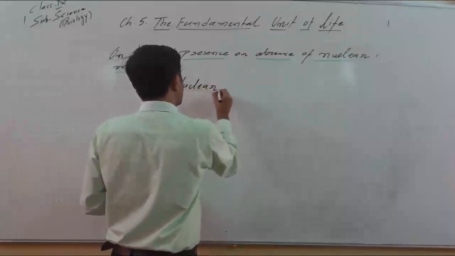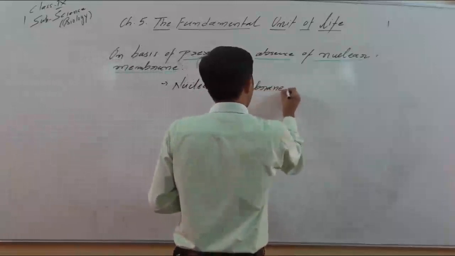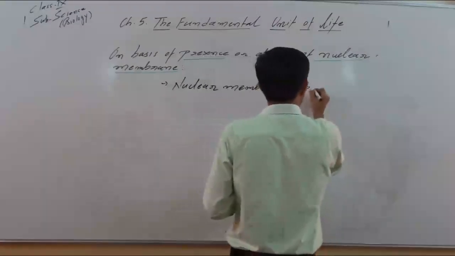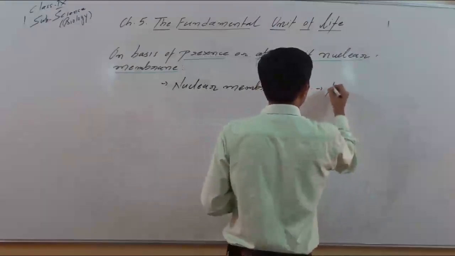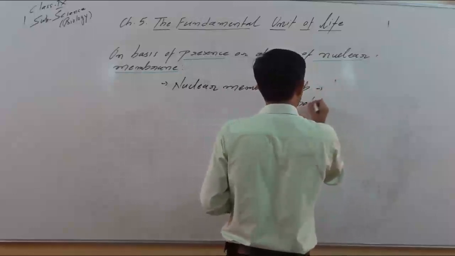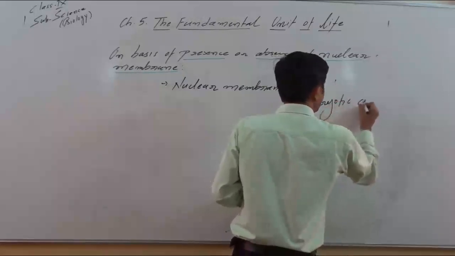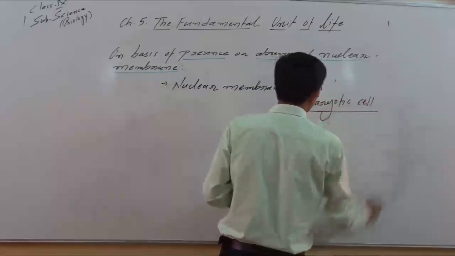Nuclear membrane absent, then the cells are called prokaryotic cell. So very simple.